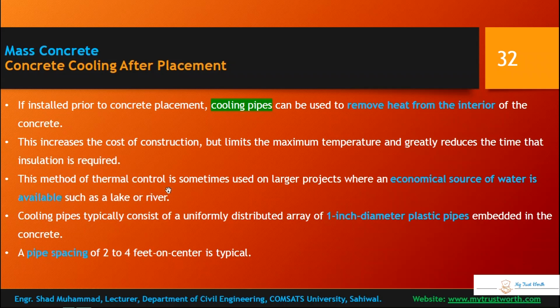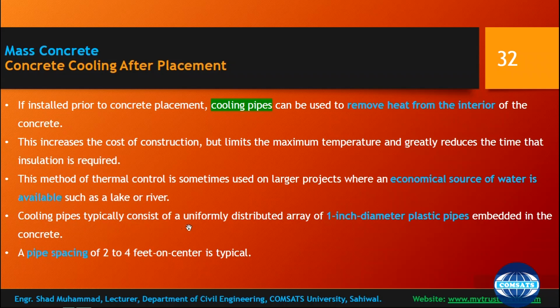This method of thermal control is sometimes used on larger projects where an economical source of water is available, such as a lake or river. So this cooling pipe mechanism can only be used where a greater quantity of water is available, as in dam construction, because a lot of water is used in cooling pipes.